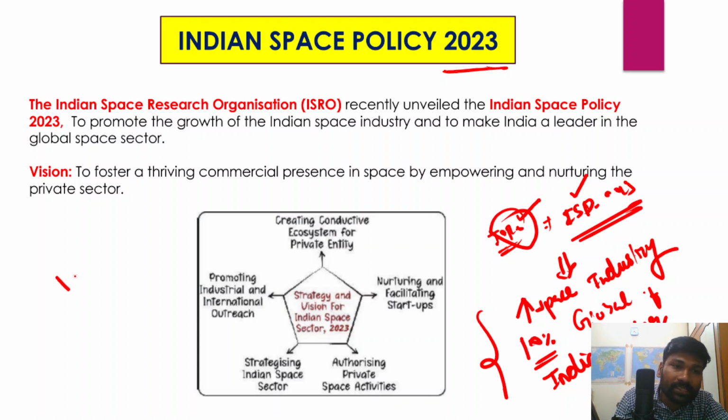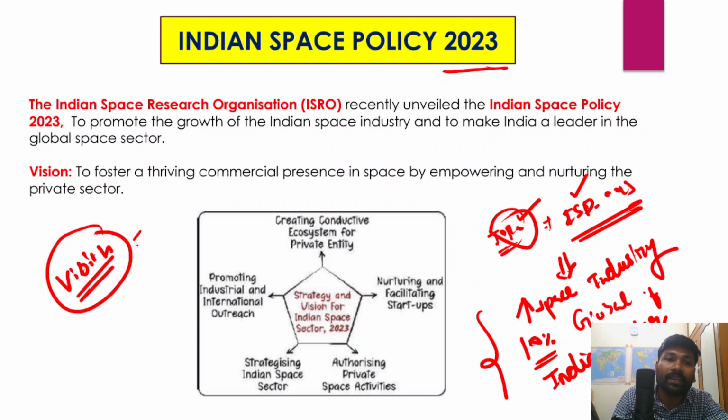Now, what is its vision? So it has a vision, right? This vision guides the Indian Space Policy 2023.